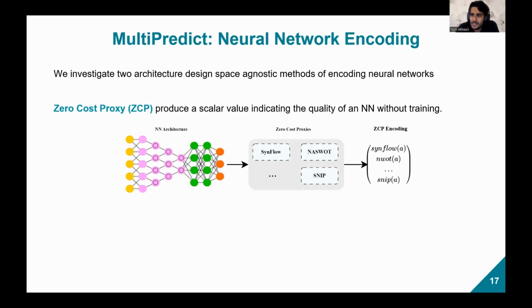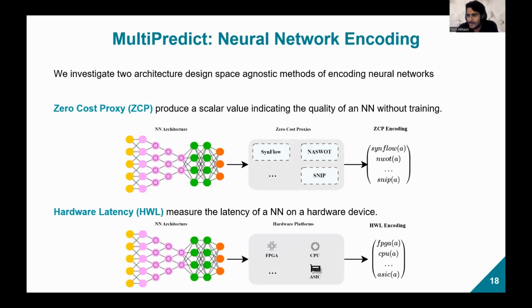Let's look at the methods of encoding neural networks. The first one we investigate is zero-cost proxies. A zero-cost proxy is simply a function which produces a scalar value indicating the quality of a neural network without having to train it. To generate the ZCP encoding, we take a set of ZCPs, evaluate them on a given architecture, and generate a vector from those evaluations, which we call the ZCP encoding.